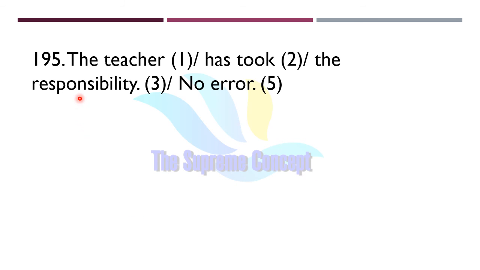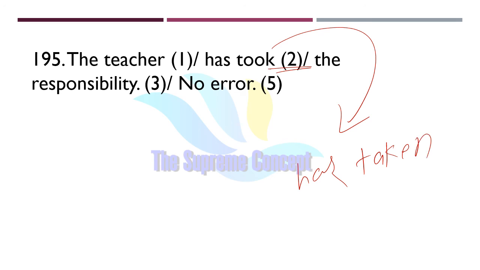Question number 195. The teacher has took the responsibility. Now figure out where exactly the error lies in the sentence. Yes, absolutely. Error lies in part number 3. Here error lies in the verb section. So it should be taken. Has taken, or we can simply replace it with took, which is the second form of the verb take: took and taken.